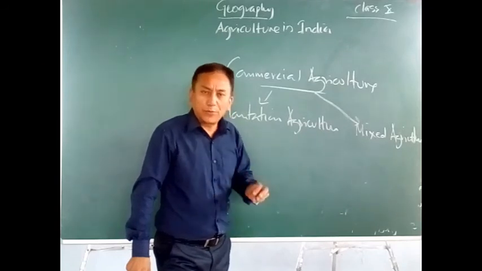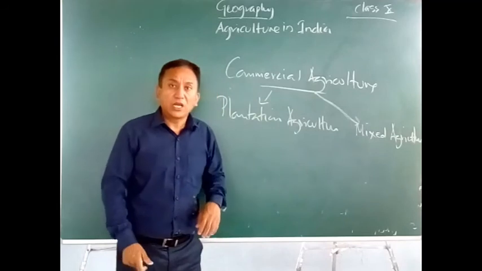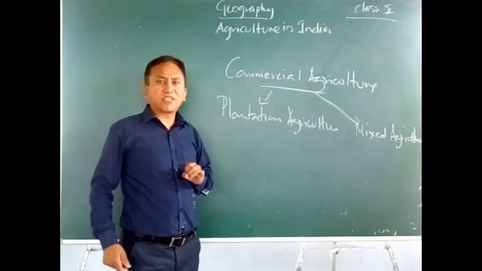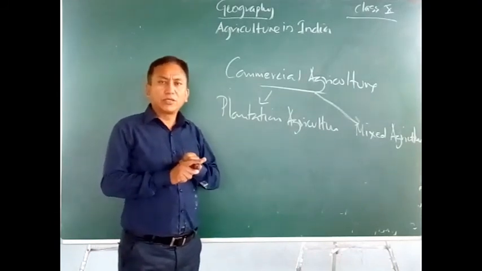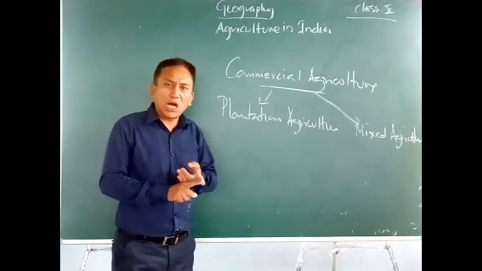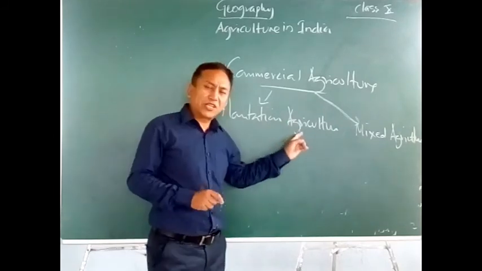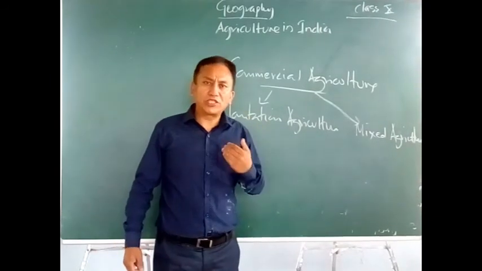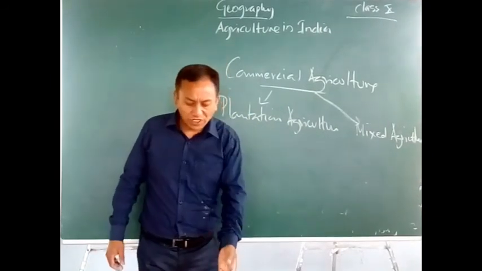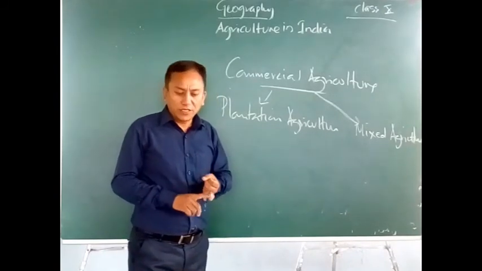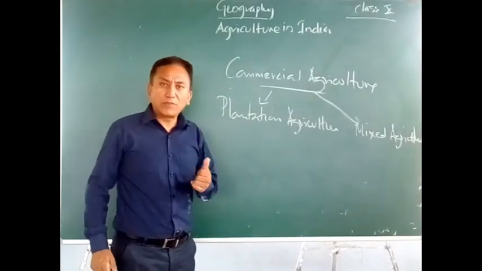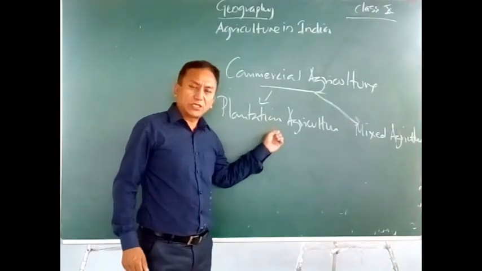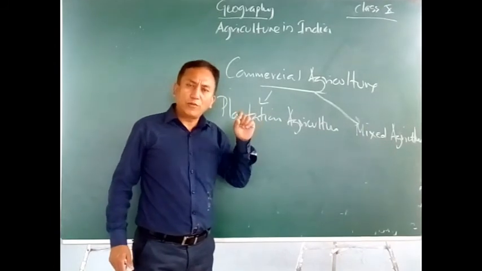That means skilled labor and scientific methods. It requires a large capital investment. Plantation fields require huge capital investment, skilled labor, scientific methods and technical know-how. All these are very important aspects of plantation agriculture, whereby the crops which are grown are sold in the market and huge profit is earned by the farmers. Crops like tea, coffee, coconut, spices and rubber are all examples of plantation agriculture. Crops are grown mainly for profit.